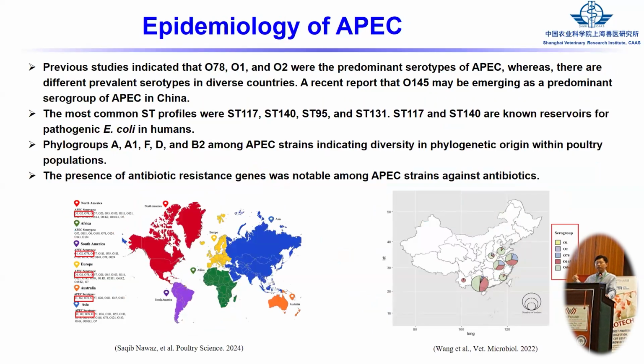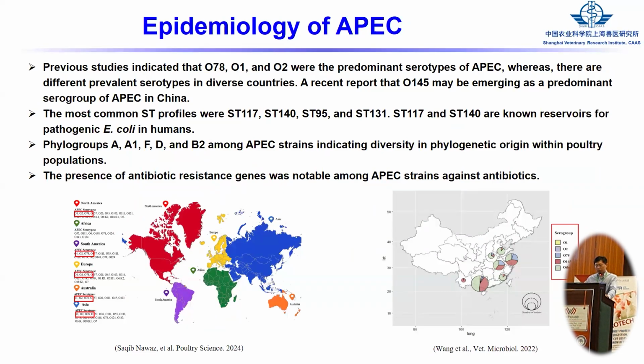Also, the distribution of APEC is worldwide, but also different. I collected different articles, and now most APEC belong to O1, O2, and O78, which are the popular serotypes of APEC in the world.